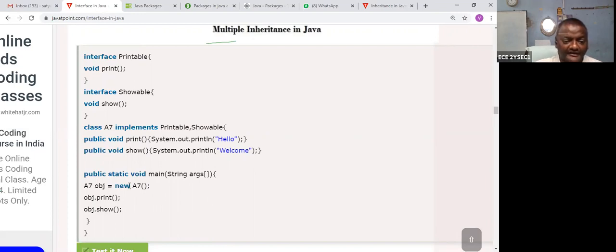Next, here an object is created. Here I am not using another class. A7 is the class name, obj is the object name, and new A7 creates it. Then obj.print and obj.show. So these two are interlinked. This is called implementing multiple inheritance. Then it is clearly understood what I want to access. But without an interface, you will get some problem.